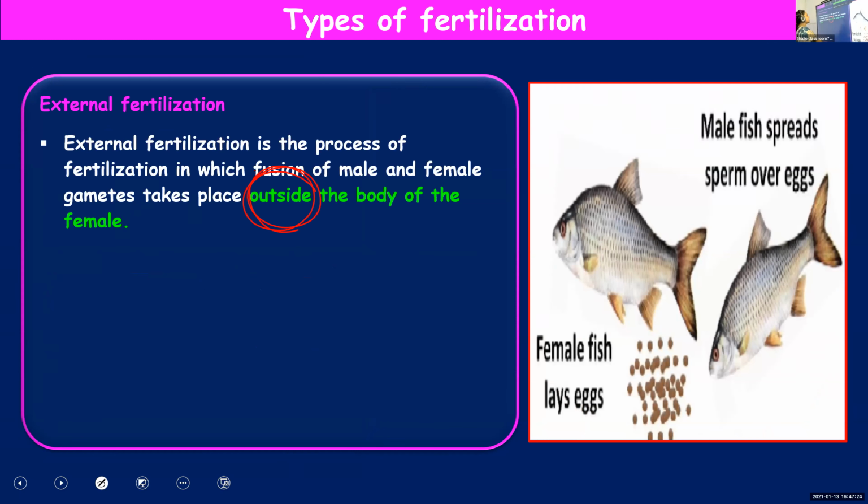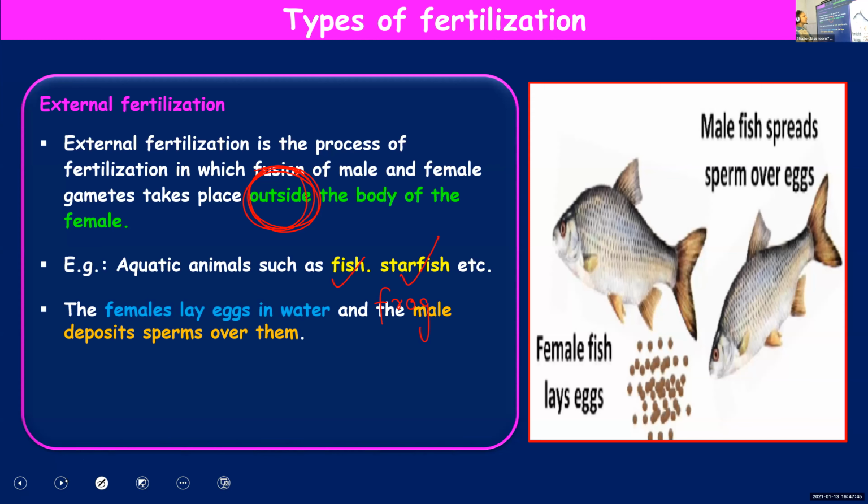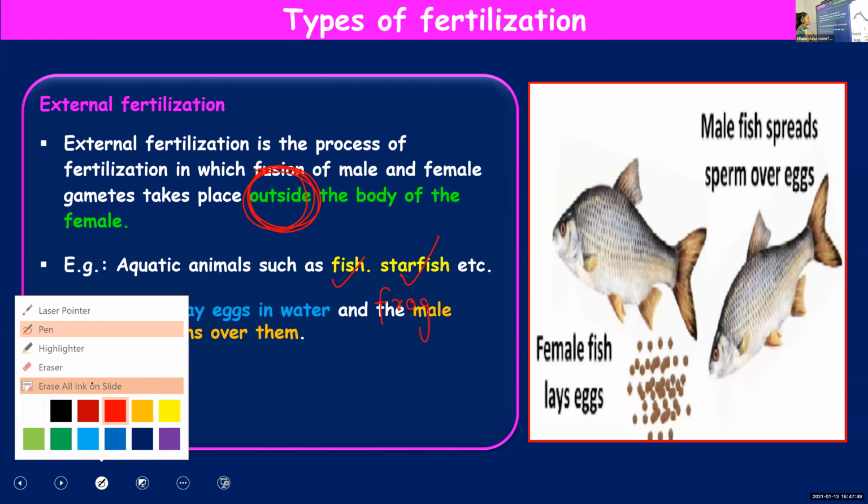When male and female gametes are fusing, or fertilization is taking place outside the body of the female, you call it as external fertilization. Fish, starfish, frog, all these are examples. In these animals, they release their eggs in water.